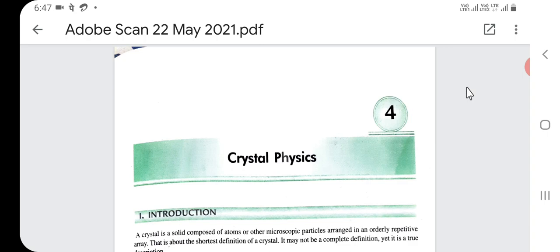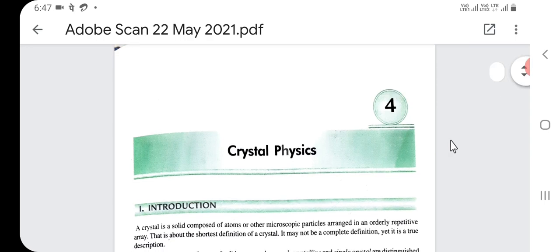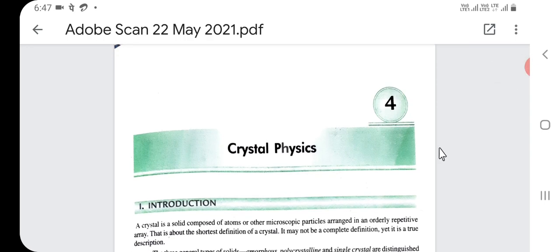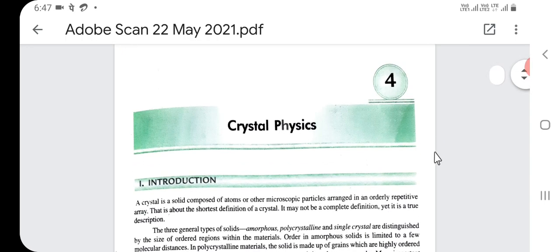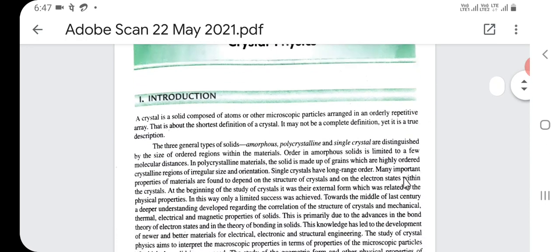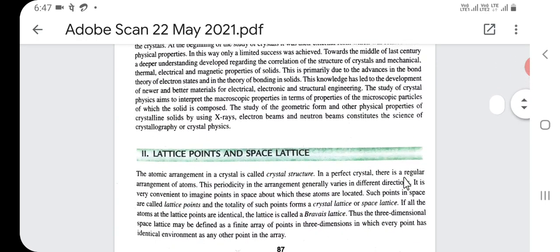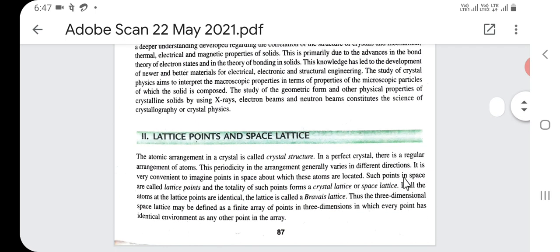Now here is crystal structure. In general, material is divided into three categories: one is solids, another is liquids, and third one is gases. Now here is solid state physics, that is material is in the form of solids. Now lattice points and space lattice.